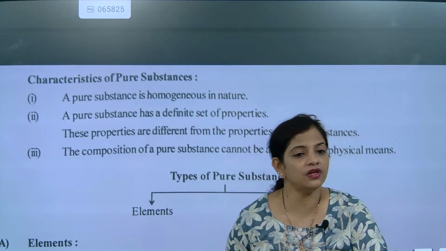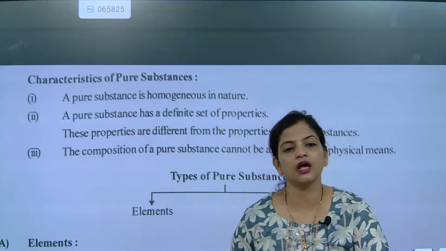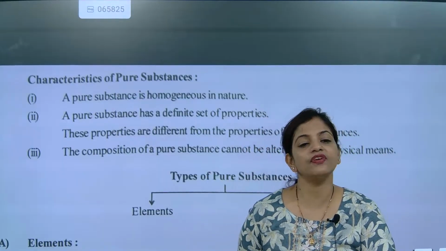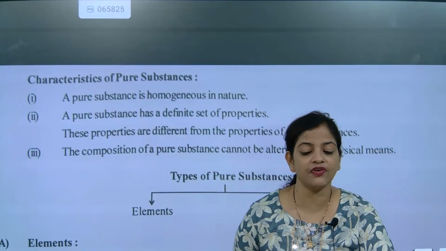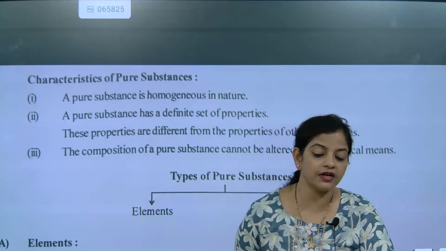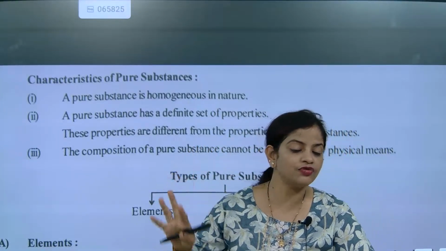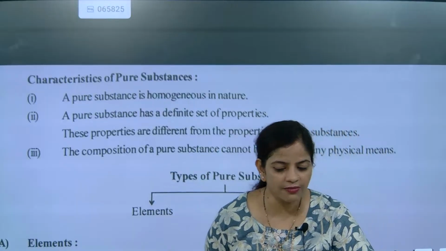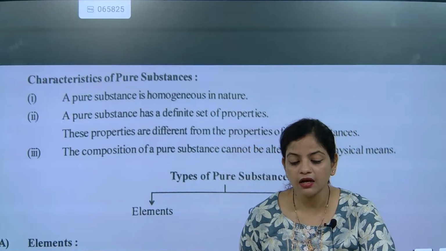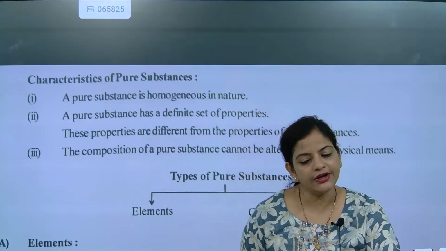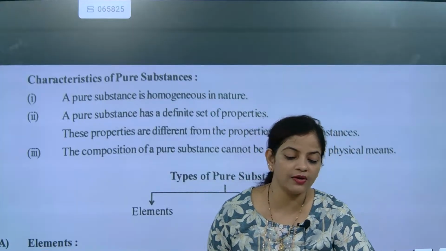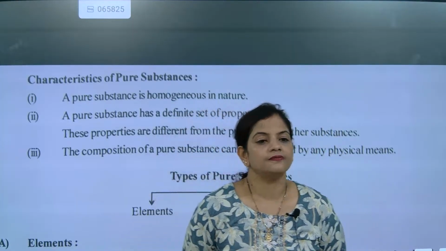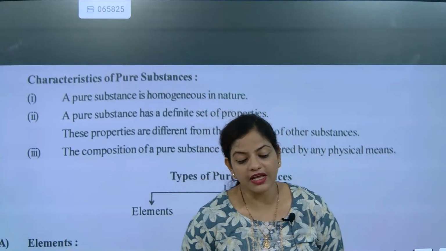In pure, we have learned that elements and compounds are pure substances, and then we came to know that elements can be classified into exactly three types. What are the three types of elements? Metal, non-metal and metalloid. I talked about one metal, one non-metal. What metal example have I given?